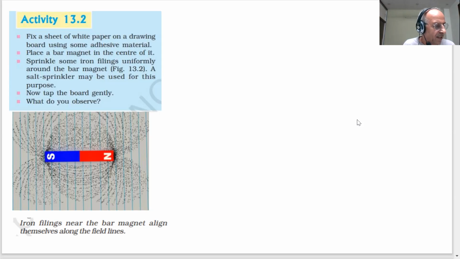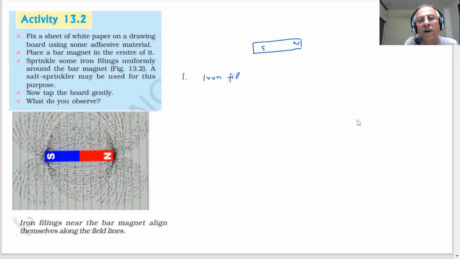You can see here the iron filings arrange themselves in a pattern. This is a magnet, you can see north and south. And as you can see, what have these iron filings done?